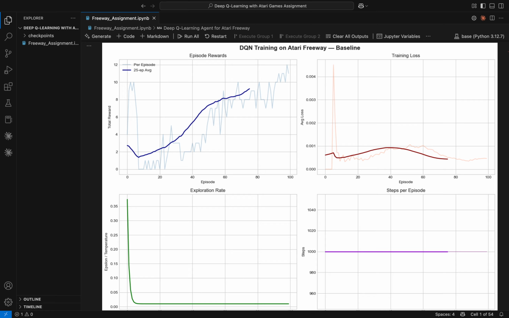You can see in the plot that the reward starts near 0. That's when the agent is exploring randomly, and then it climbs steadily as it learns to move upward through traffic.